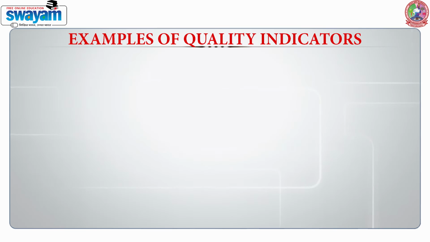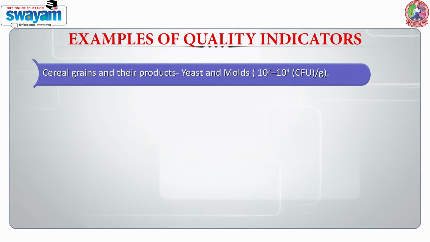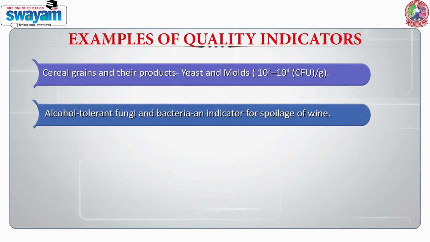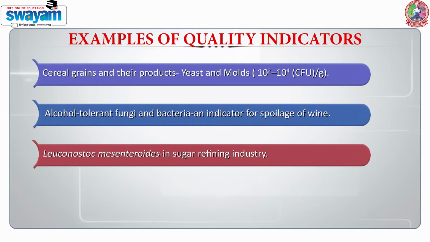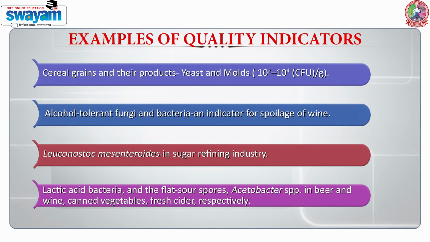Now when we talk about the quality indicators, they can be for cereal grains and their products. They can be yeast and molds, which can range from 10 raised to the power 2 to 10 raised to the power 4 CFU per gram. We can also have alcohol tolerant fungi and bacteria. These are indicators of spoilage of wine. Then we can have Leuconostoc mesenteroides, which is seen in the sugar refining industry. On the other hand, we have lactic acid bacteria and the flat sour spores. We also have Acetobacter species in beer, wine, canned vegetables, fresh cider respectively.